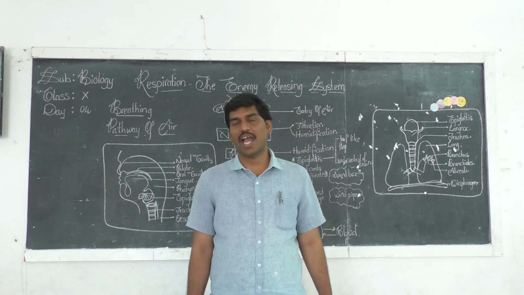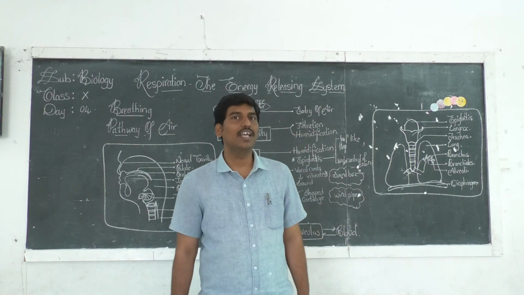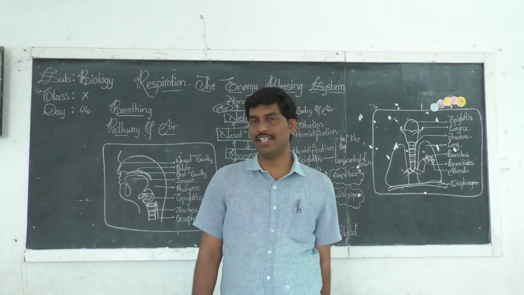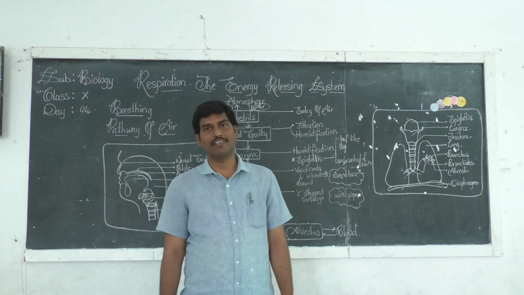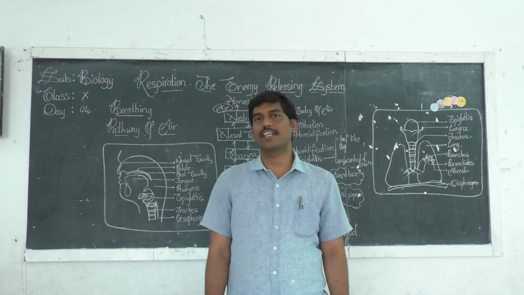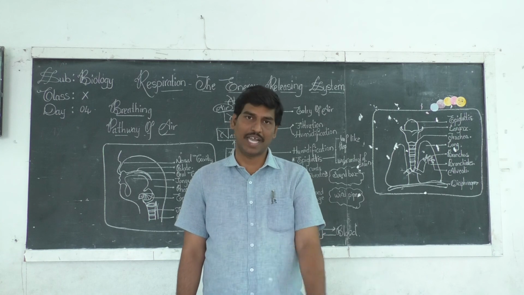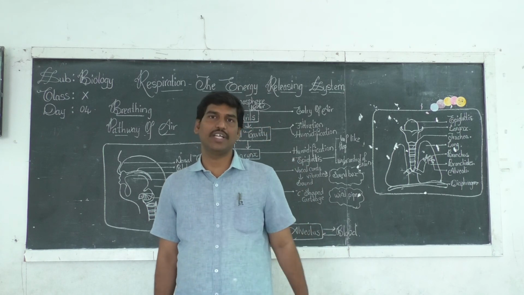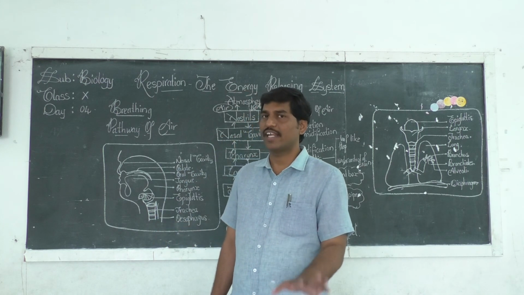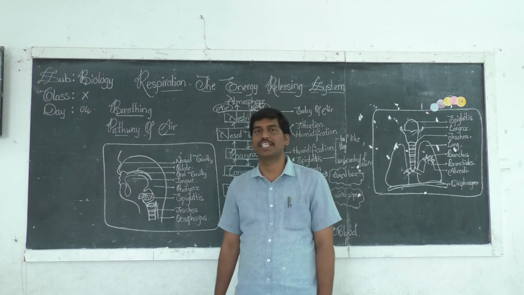Can you name what those are? Yes, the first one is breathing. What about the next? Gases exchange at lung level, whereas the third one is transport of gases by blood, the fourth one is gases exchange at tissue level, and the fifth, final one is cellular respiration.